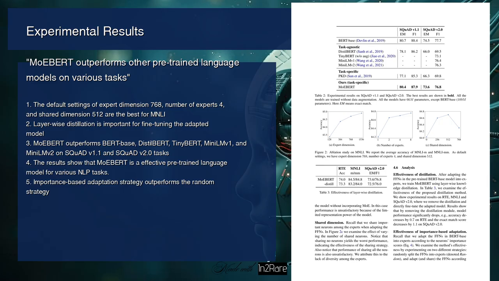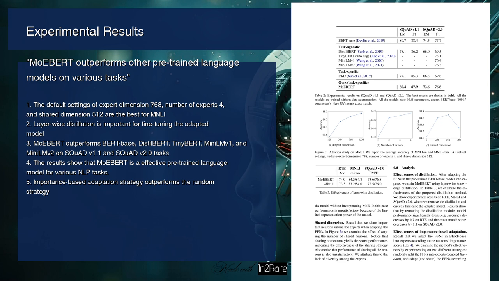On page 7, the author is presenting the experimental results of the proposed MoEBERT model on various tasks. The author is comparing the performance of MoEBERT with other pre-trained language models such as BERT-base, DistilBERT, TinyBERT, MiniLM-V6, and MiniLM-V12. The results are presented in Table 2, which shows that MoEBERT outperforms all the other models on SQuAD1.1 and SQuAD-V2.0 tasks. The author is also presenting the results of an ablation study on MNLI in Figure 2.